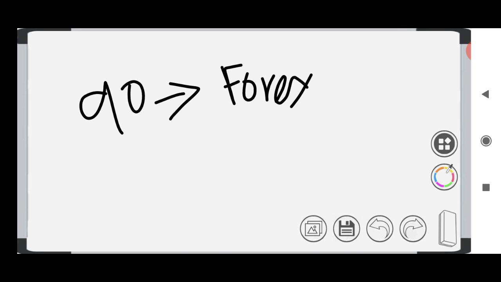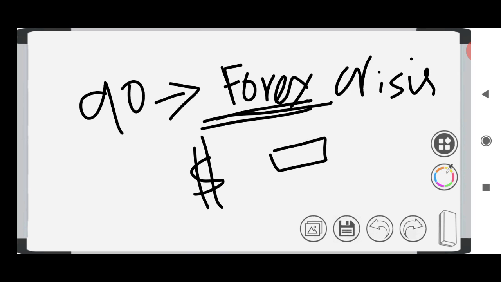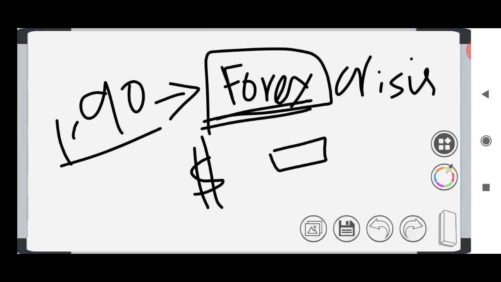What is this forex? Forex is foreign exchange, the money which is needed for exchange with foreigners. Say the dollar is a foreign exchange. We can say dollar, we can say gold, or forex. We didn't have forex during this 1990 period, and it was a major issue during that period. So we needed to borrow from someone. If our entire country doesn't have the amount, we need to borrow it from international organizations, right?